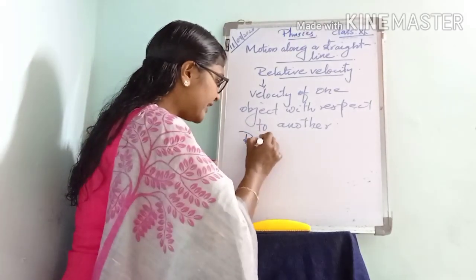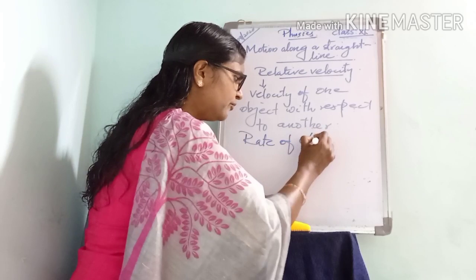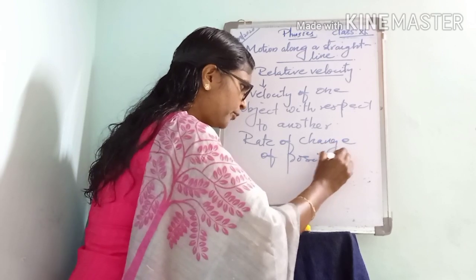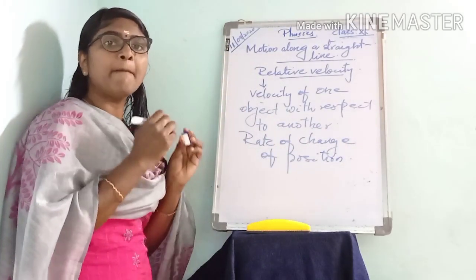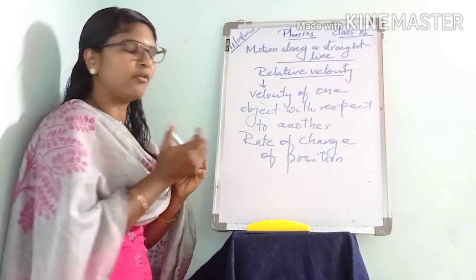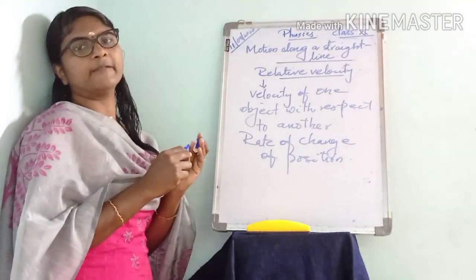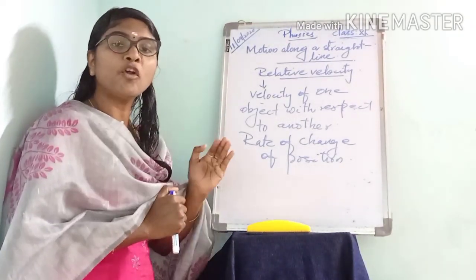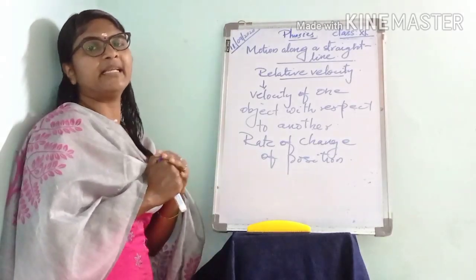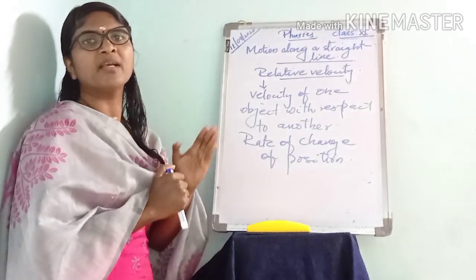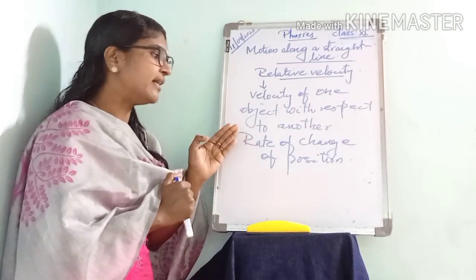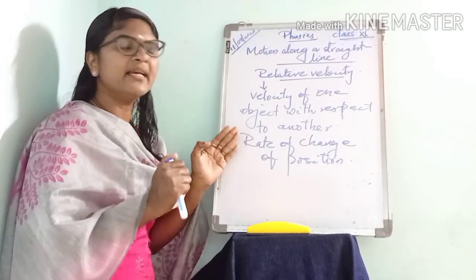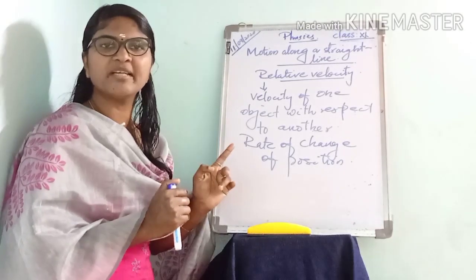So what is relative velocity? It is the velocity of one object with respect to another object. And relative velocity can be measured as the rate of change of position of one object with respect to another.